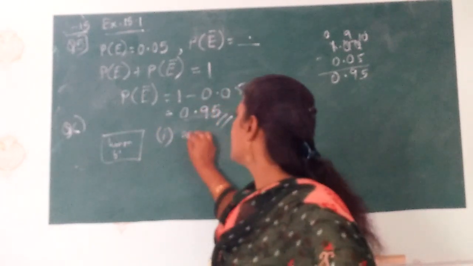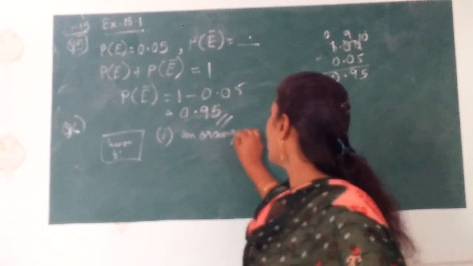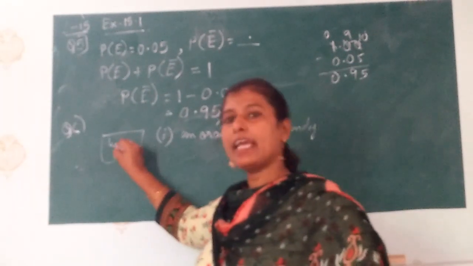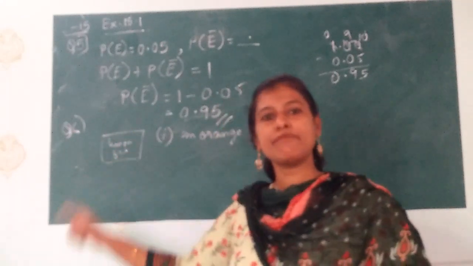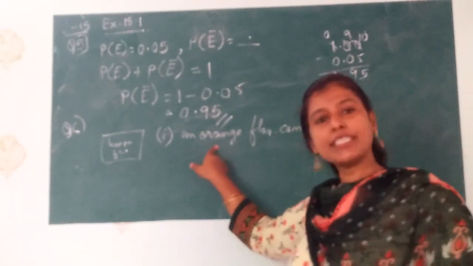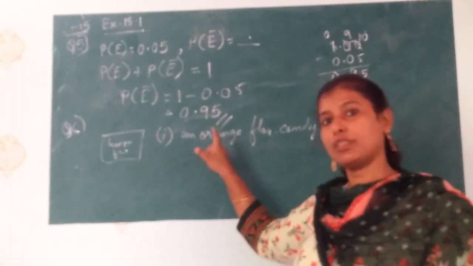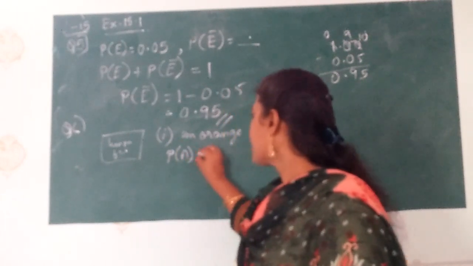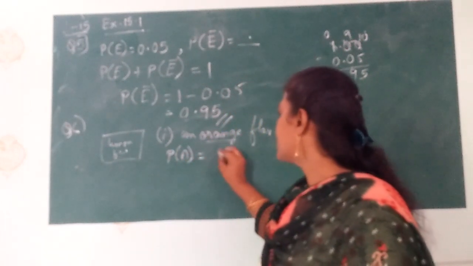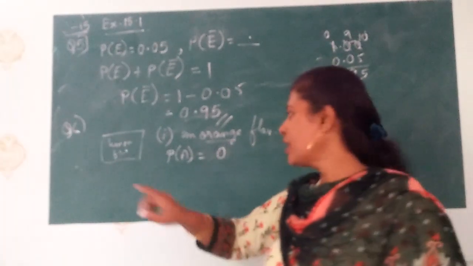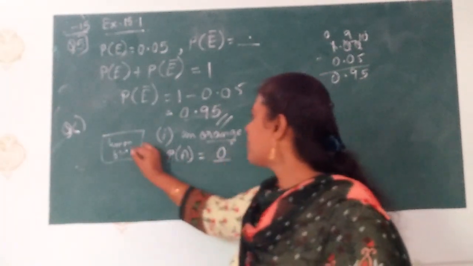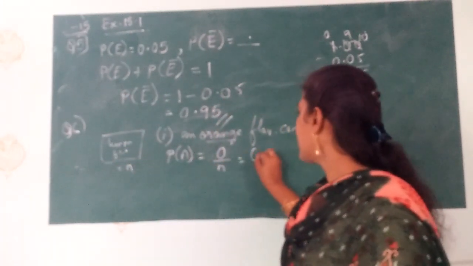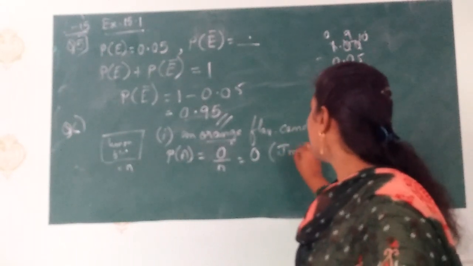See, the first one is an orange flavored candy. If the bag has only lemon flavored candy, is it possible to get an orange flavored candy? It is not possible. So this is an impossible event. We will write P(A) equals to, orange flavor is 0, and lemon flavor is total. Because we don't know the number of candies, we will write it as n. 0 upon n is again 0, that is an impossible event.